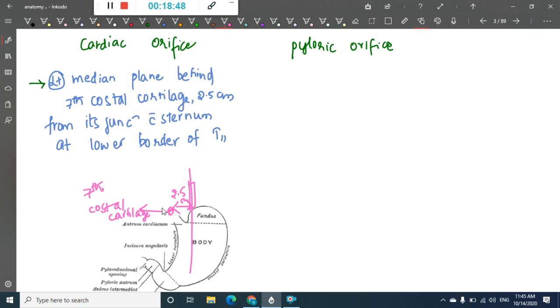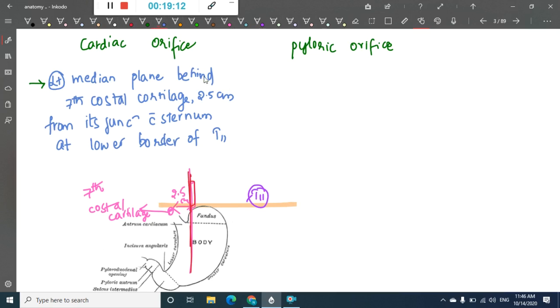It is 2.5 centimeters from the point of its attachment to the sternum. Behind this we have the 7th costal cartilage, and this will correspond to the lower border of T11. So this is about the cardiac orifice.